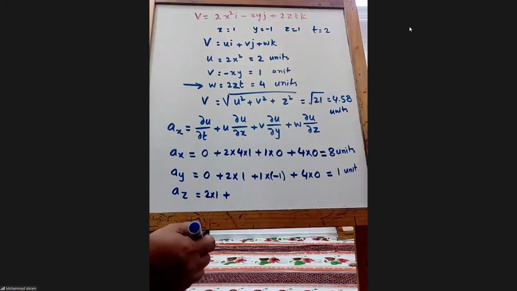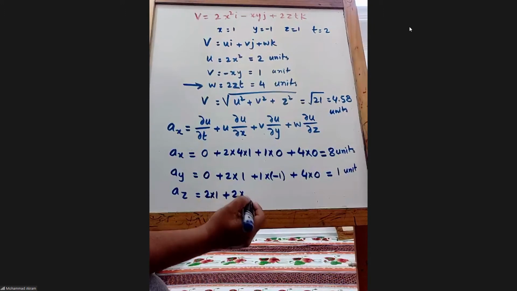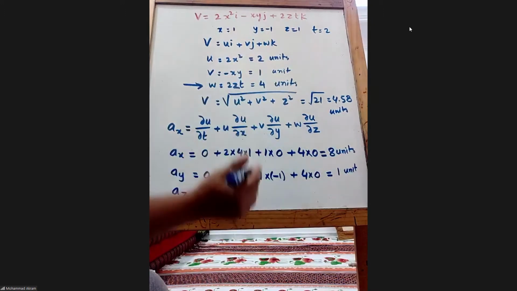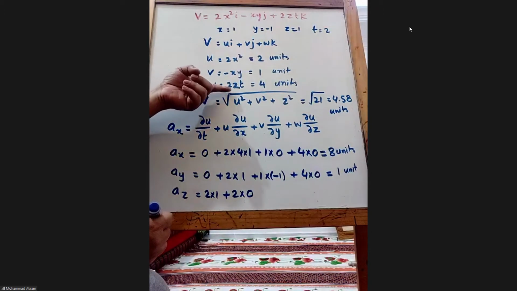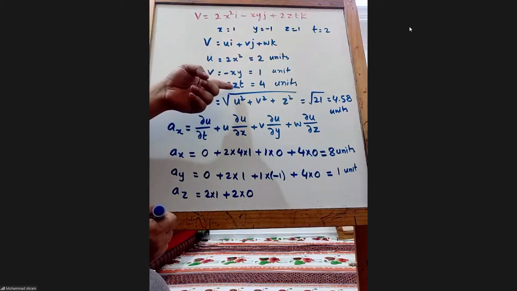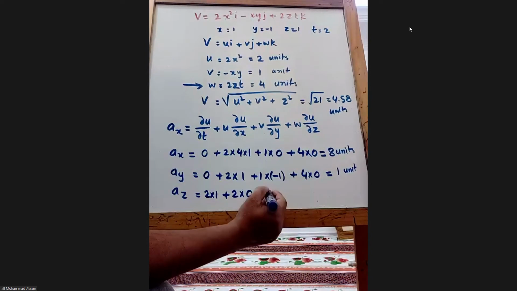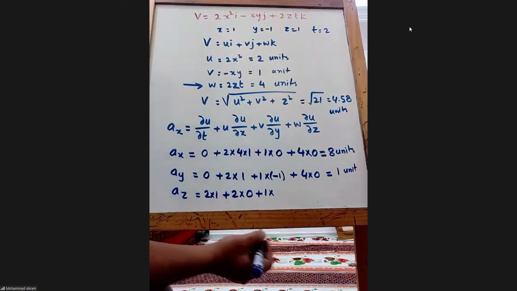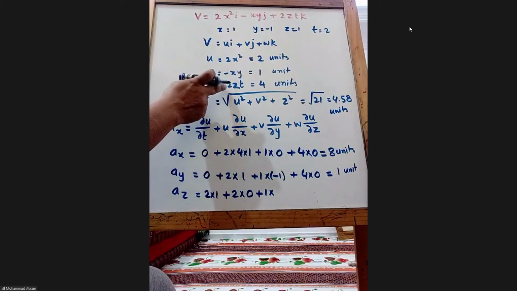Okay, plus u as it is, that is 2 into. Do we have x here? No. We don't have x, so the derivative of w with respect to x will be 0, plus 1, that is v is 1, into the derivative of w with y.